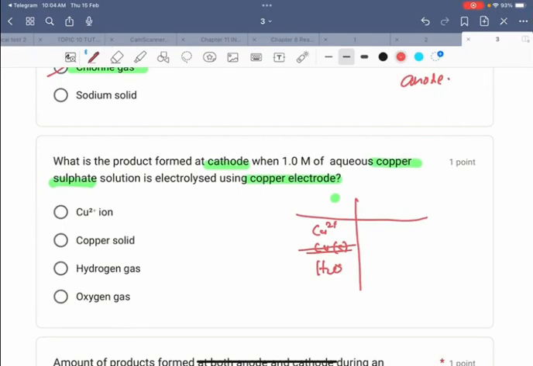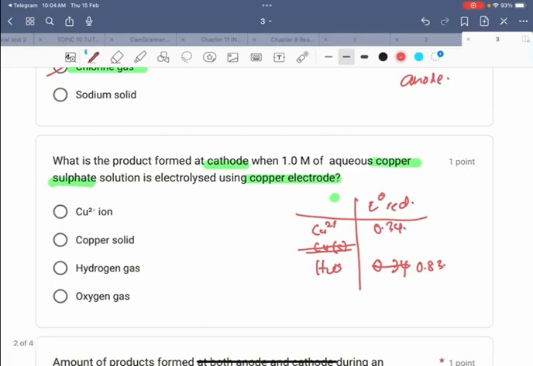It can only be oxidized. So between H2O, which is inert, the reduction potential is 0.34 for copper and 0.83 for water.